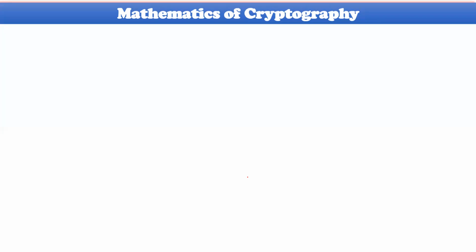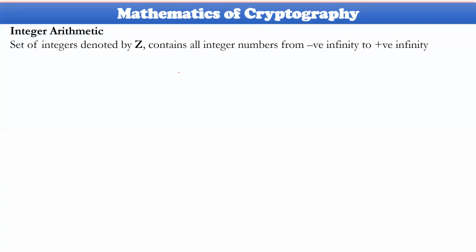Cryptography is completely based on mathematics. It is 100% based on mathematics. So while I'm discussing, don't feel bored, because it is very fundamental mathematics too. The highest level mathematics are going to be discussed with you, so don't feel bored. First and foremost is integer arithmetic: how integer arithmetic can be done, and what different kinds of operations are done with integer arithmetic. Normally, integer arithmetic involves only 3 operations.